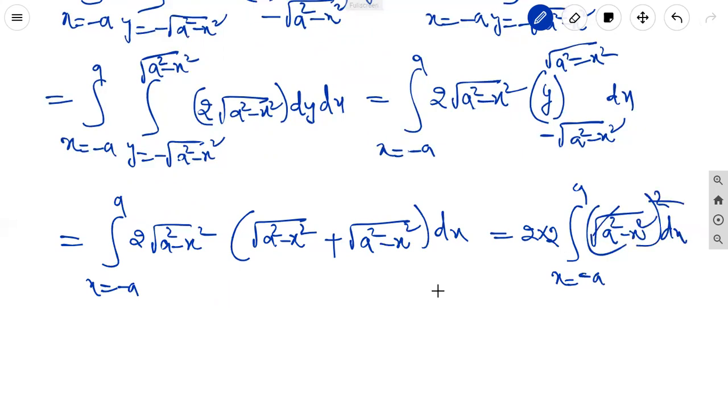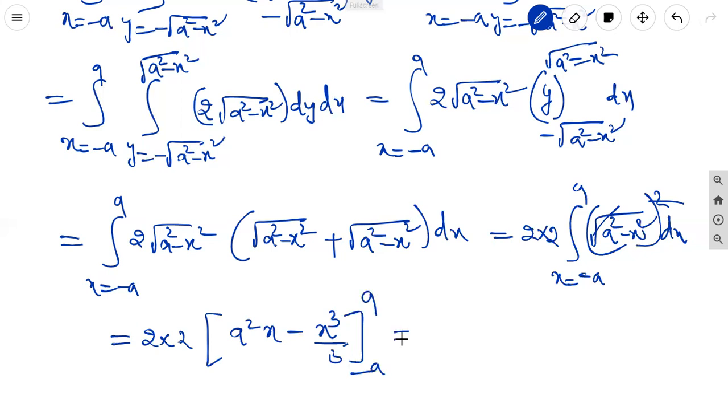Square root cancel. Now we are integrating with respect to x, means a square is a constant, a square into x minus x square integration is x cubed by 3, limits from minus a to a. It is equal to 4 a square, a minus into minus plus a, minus of a cube by 3 minus into minus plus a cube by 3.